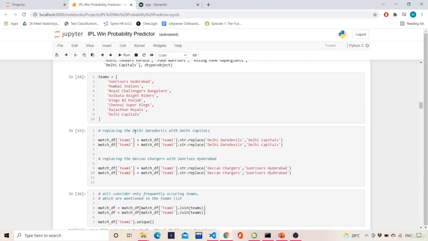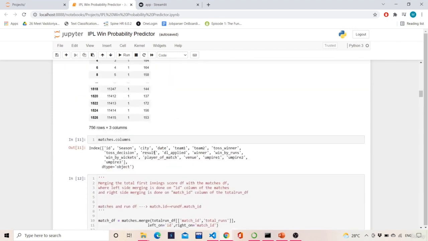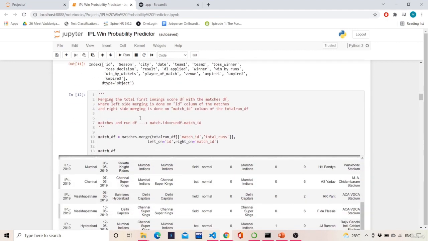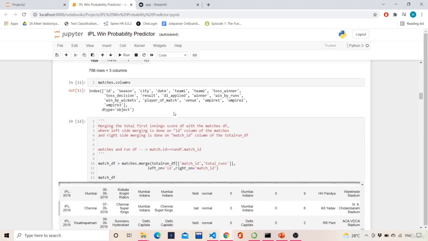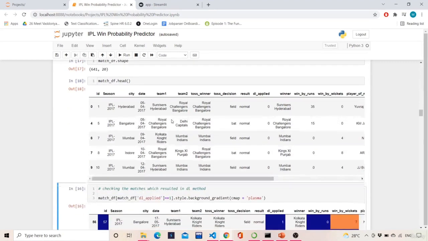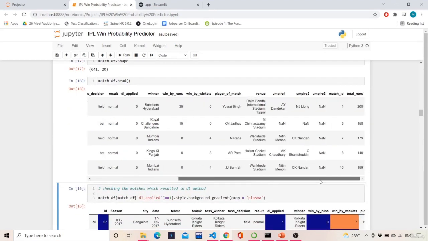Hi. So in the last video, we saw there are a few replacements which need to be done. Like the Delhi Daredevils, wherever it is present, we need to replace it with Delhi Capitals. And same goes with Deccan Chargers. We need to replace it with Sunrisers Hyderabad. And then we saw how we merge the matches df and the run matches data frame, and then the total run data frame. So we got the data frame after all like this.